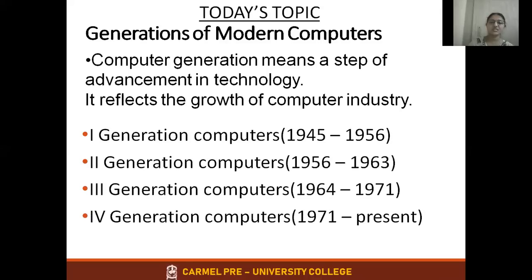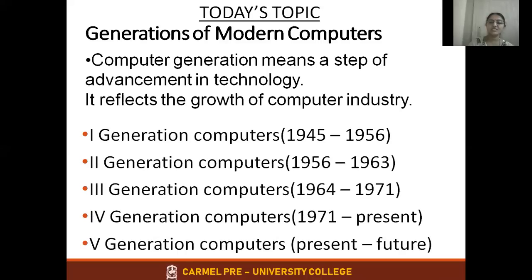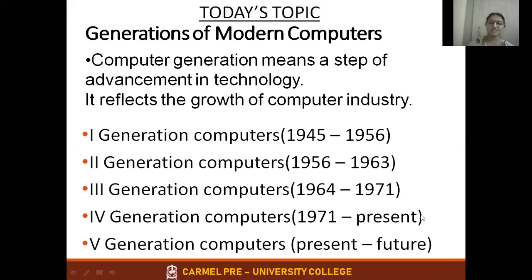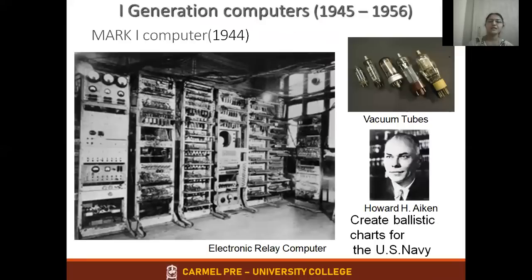First generation is between 1945 to 1956, second generation 1956 to 1963, third generation 1964 to 1971, fourth is 1971 till present computers, and fifth generation is present and future computers. Let's move on to the first generation computers. How were the first generation computers? When exactly was the first computer invented? What was the main device?